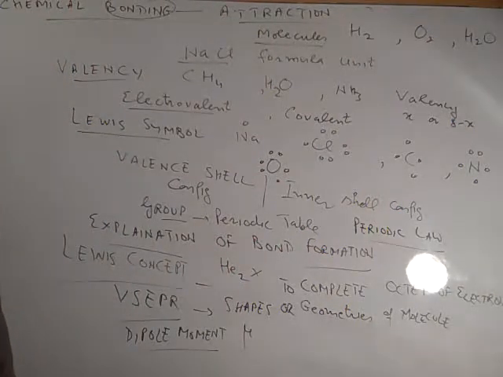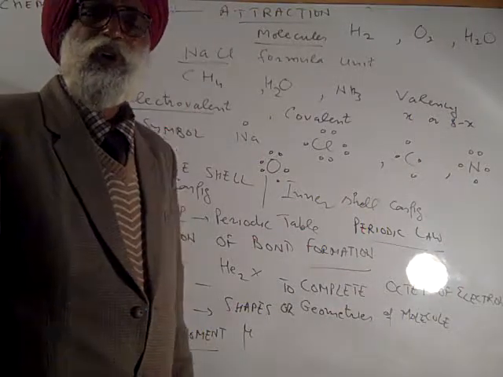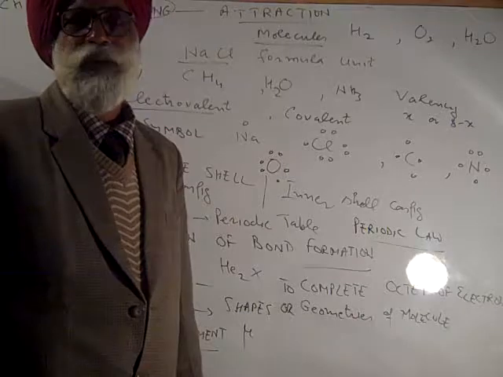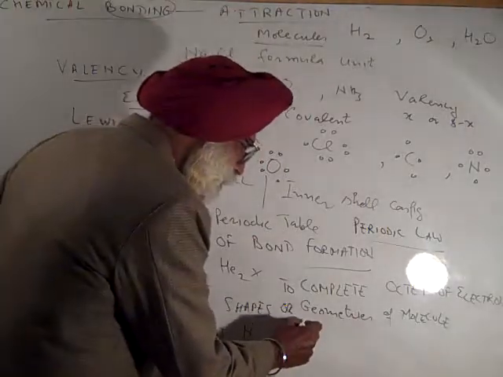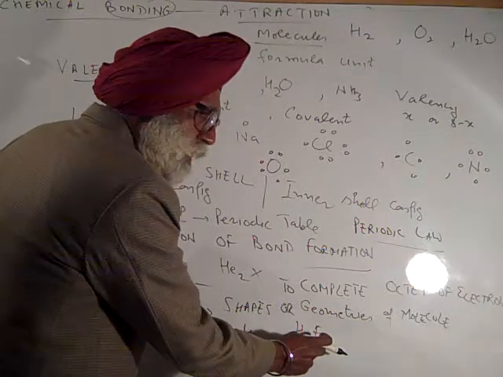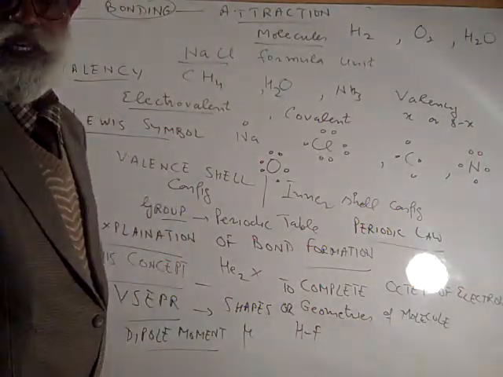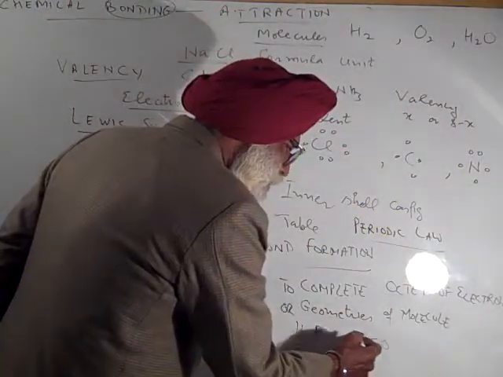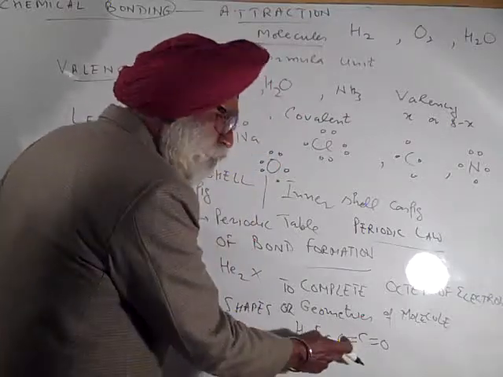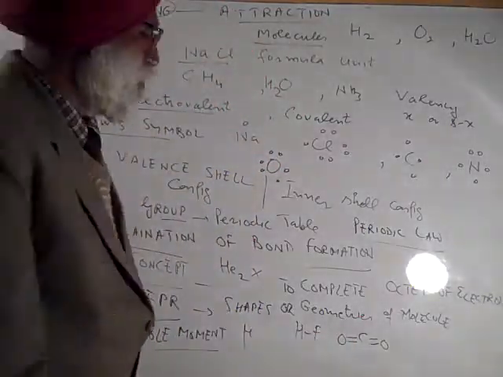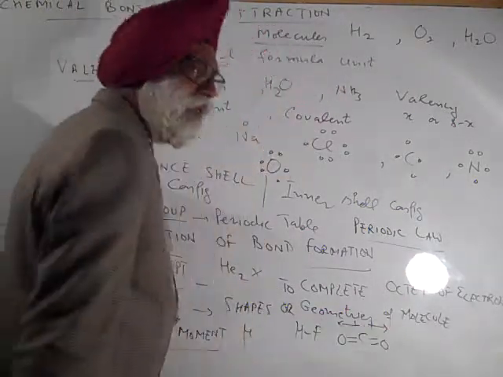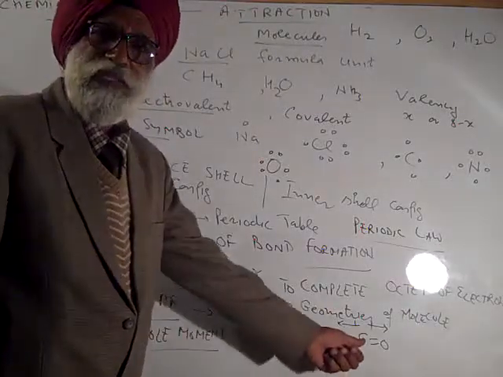For example, sodium chloride is soluble in water. Sodium chloride is soluble in water because it is electrovalent compound. HF and HCl, both of them are polar. HF is polar because fluorine is more electronegative. Fluorine is more electronegative, so it is polar. Now, in the case of carbon dioxide, here bond is polar, but molecule is non-polar because polarity is getting cancelled. So polarity is getting cancelled. So in this case, not cancellation, in this case, cancellation.